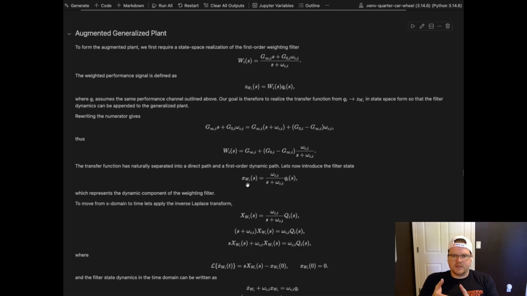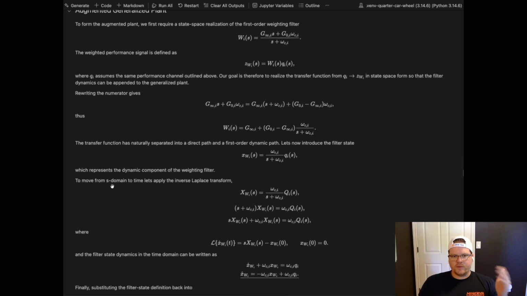So for each of the dynamic performance states, so this is the body acceleration, the suspension, and the control, we have this newer state here that has some memory, and then it's a function of QI of S, right? And then these are the cutoffs. So we have the pole zero design. And so we're introducing this new state to cover this artifact from the WI of S. And we have a feed through or direct component too, and the higher frequency gain here, G infinity of I.